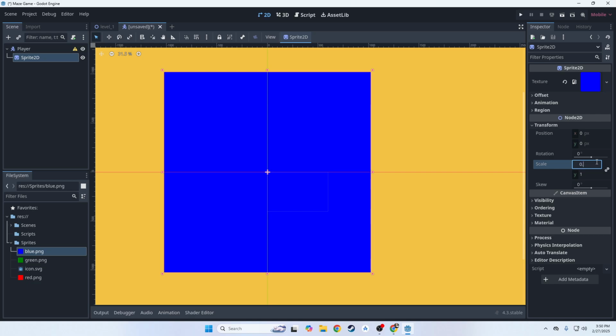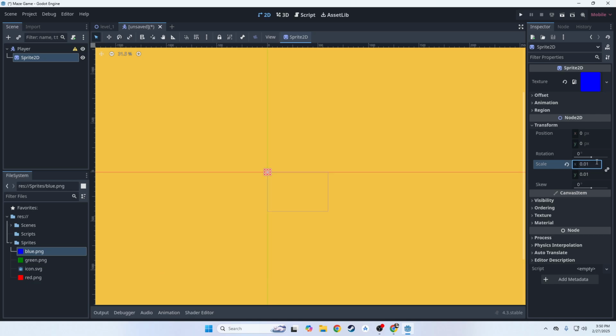I'm going to say 0.01 and see how far that gets us. Okay. All right. You know what? That's not too bad, actually. That's a pretty decent size. Let's say 0.03. That's a little better. Okay, I like that a little better.